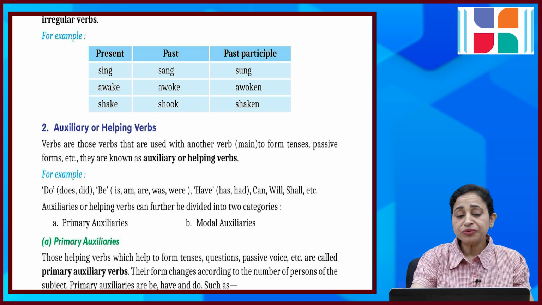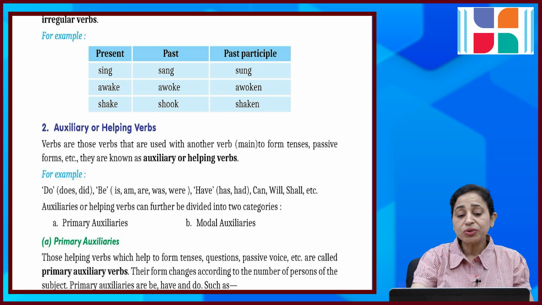Auxiliary or helping verbs. These are verbs that are used with another main verb to form tenses, passive forms, etc. They are known as auxiliary or helping verbs. For example, do, does, did, be, is, am, are, was, were, have, has, had, can, will, shall, etc. Auxiliaries or helping verbs can further be divided into two categories: one is primary and another is modal auxiliaries.